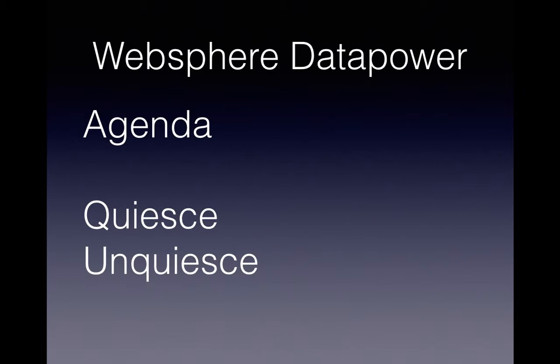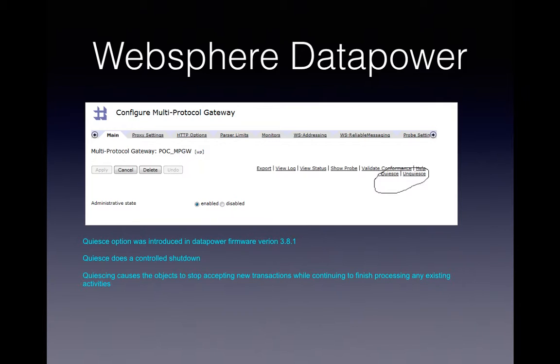In this video 3 of WebSphere DataPower interview questions, we will see about quiescing and unquiescing. First, about quiescing: in some DataPower components like the multi-protocol gateway and front-side handler, you can see an option on the right-hand side, which is circled, to quiesce and unquiesce.